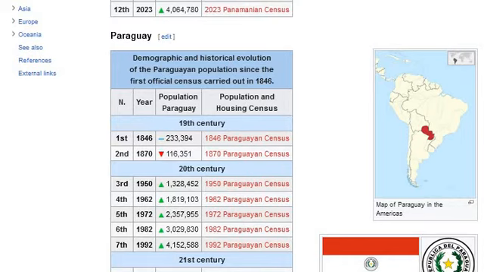20th century. Third, 1950, increase: 1,328,452. 1950 Paraguayan census. Fourth, 1962, increase: 1,819,103. 1962 Paraguayan census. Fifth, 1972, increase: 2,357,955. 1972 Paraguayan census. Sixth, 1982, increase: 3,029,830.